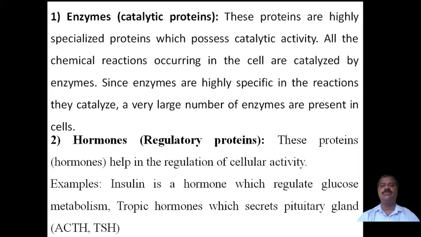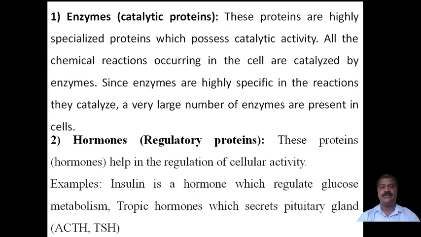The second one is hormones. Hormones are also called regulatory proteins, just as enzymes are catalytic proteins. These proteins help in the regulation of cellular activity.